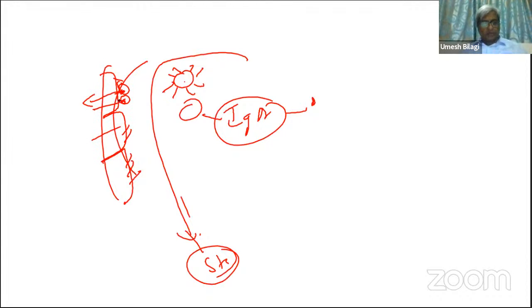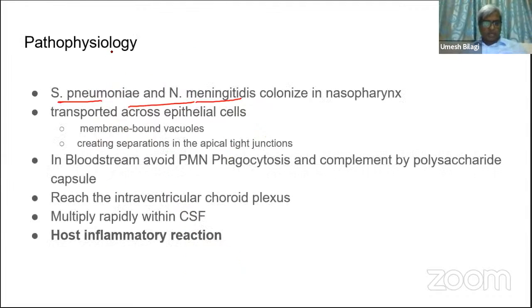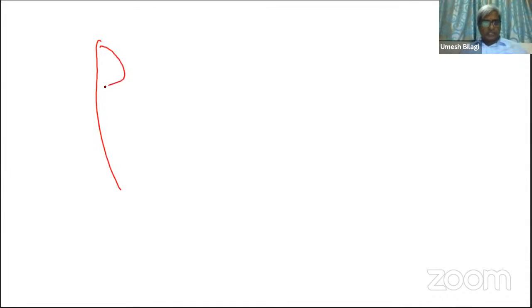How do they go through the epithelium? They could go by endocytosis through the epithelial cells. Through the cells only they go. They form a vacuole with the organisms inside. Then they come out into the blood vessel or the interstitial space. Or they may lyse the tight junctions and go. These are two ways these organisms enter the interstitial space or the blood vessel.